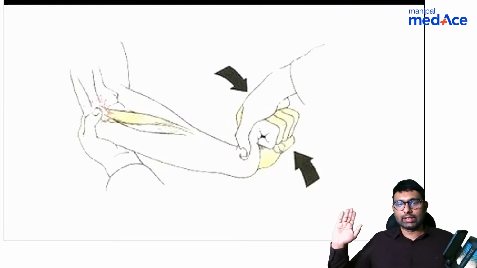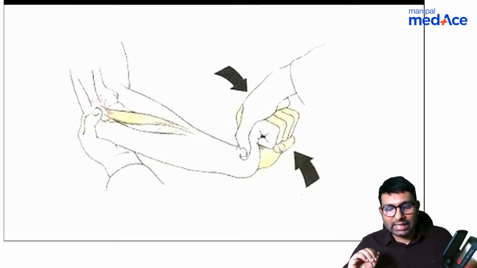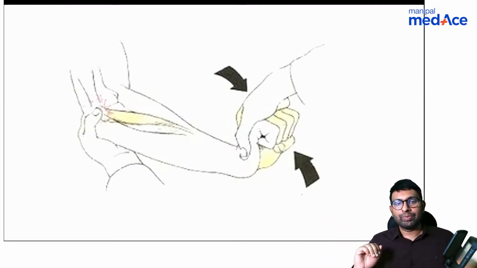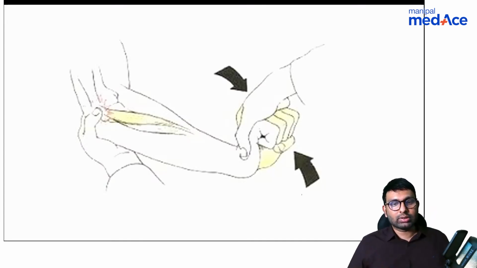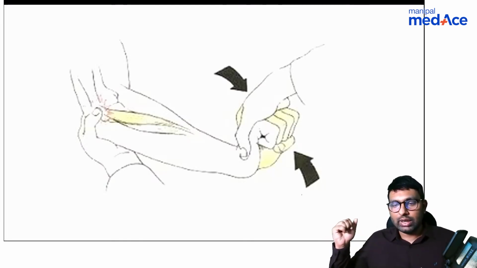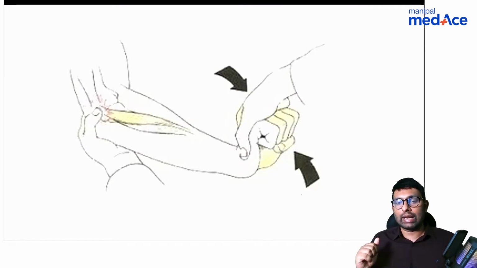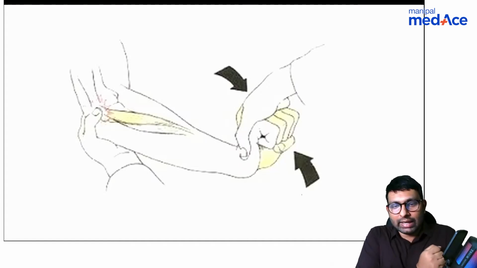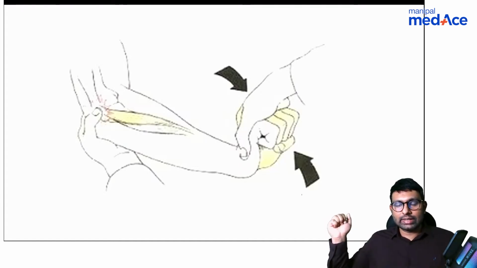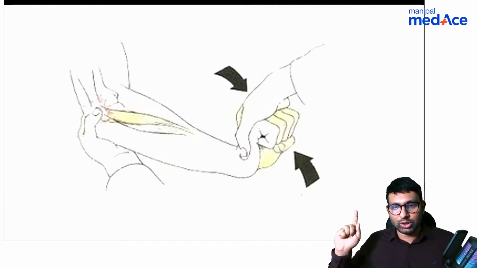See, what are we doing in this Cosin's test? We are doing Mills maneuver. Okay, so in a case of lateral epicondylitis, we are trying to test wrist flex extension, and also we're palpating the area where pain is, lateral epicondyle. So when we do this, this is called as Cosin's test.